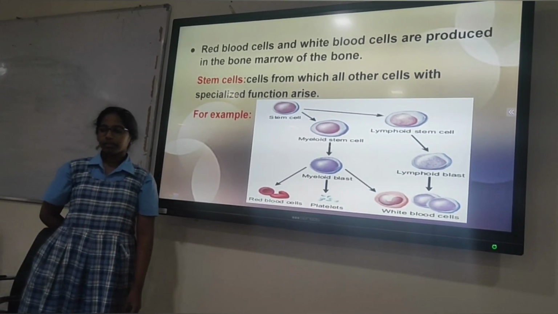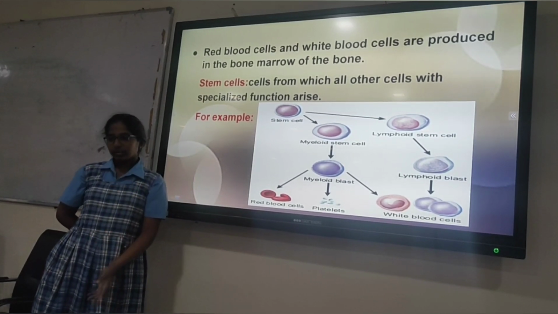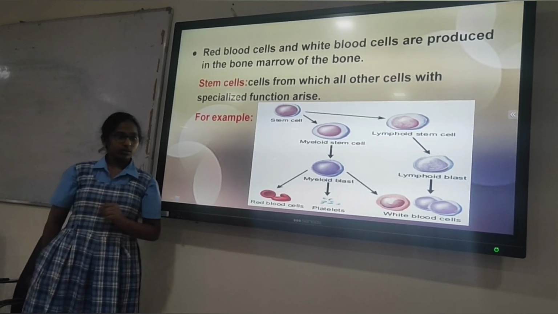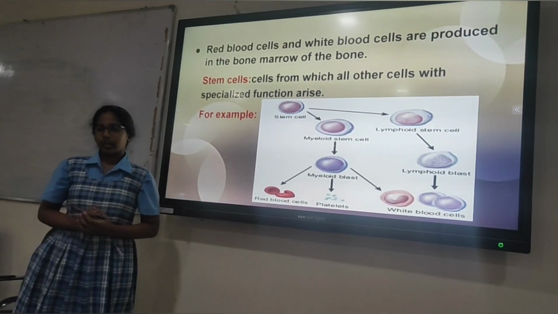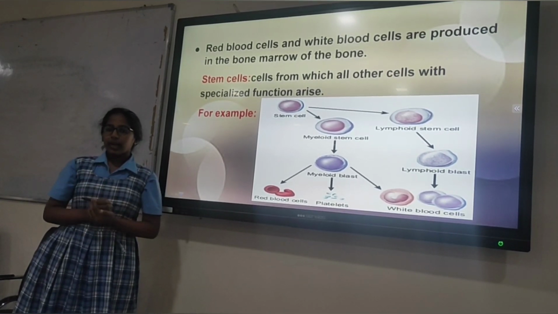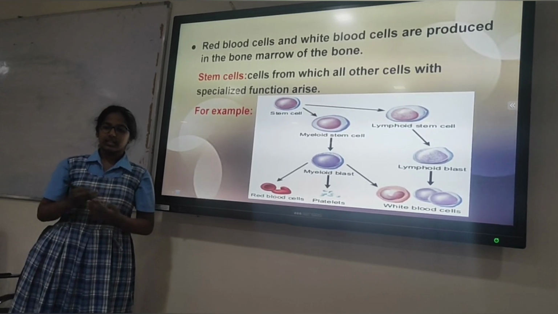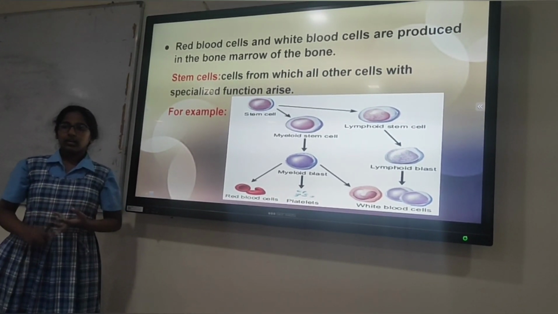First, let us take a look at blood cancer. Blood cancer is related to blood cells. How are these blood cells released? These blood cells come from the bone marrow. The bone marrow has specialized cells called stem cells. These stem cells release three types of blood cells called white blood cells, red blood cells and platelets.